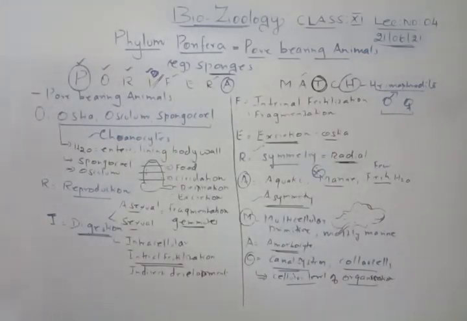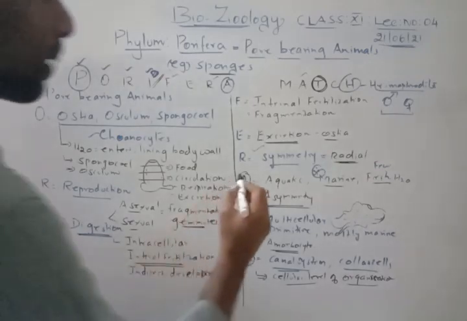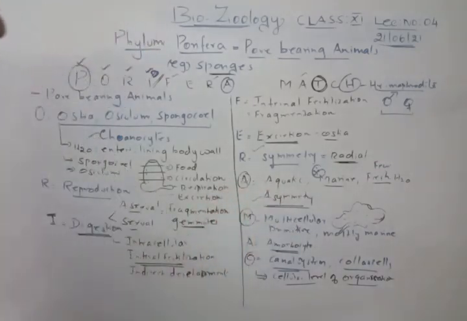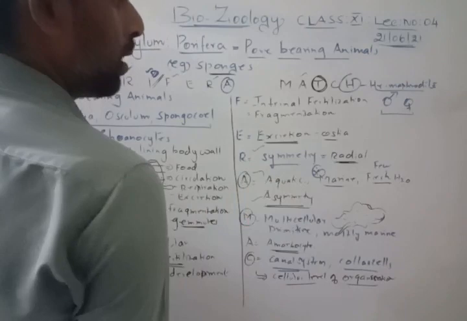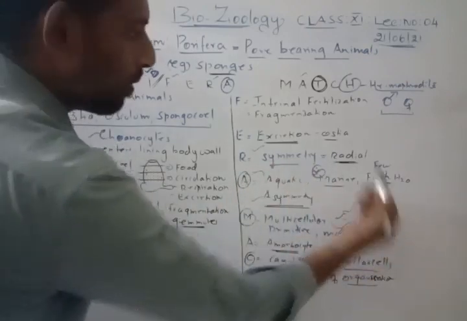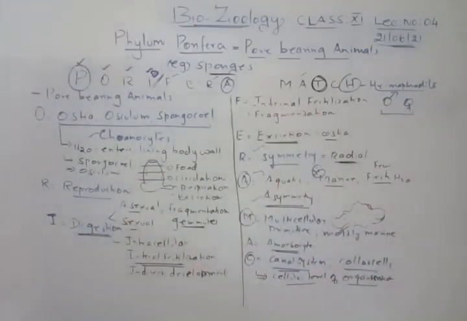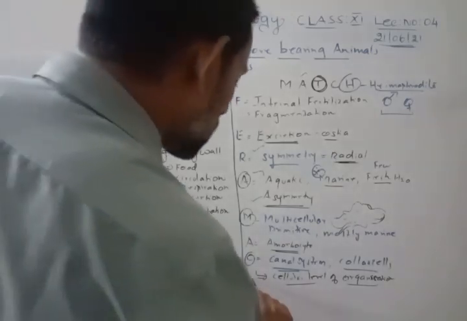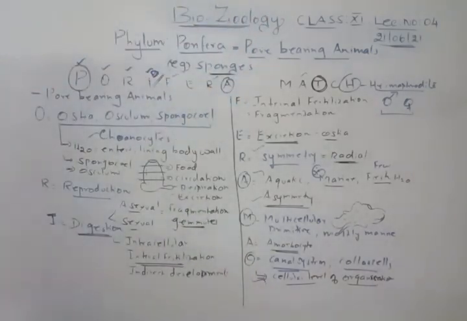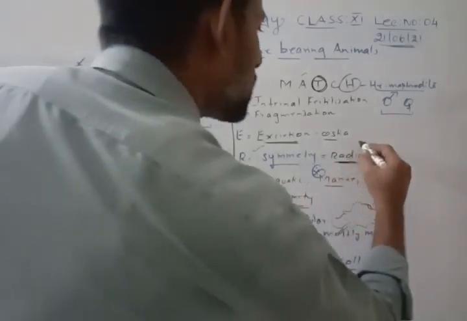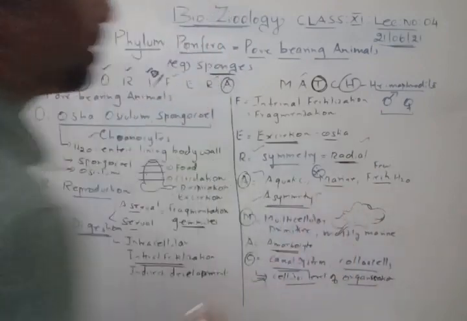So we studied all the subtopics. You can just recall them now. If you have taken notes, you can go through the subtopics. The first subtopic is habitat. What is habitat? They are aquatic, mostly marine, and some are freshwater. So this is the first one that we studied, habitat. Second one, level of organization, is cellular level of organization. Third one, the symmetry. What kind of symmetry? Radial symmetry as well as asymmetrical.